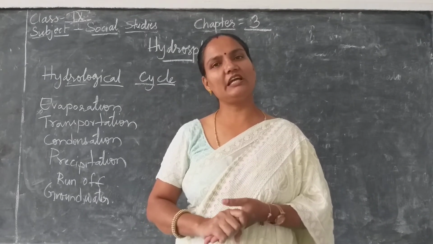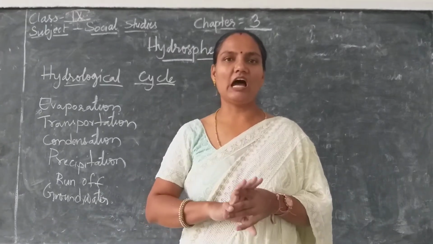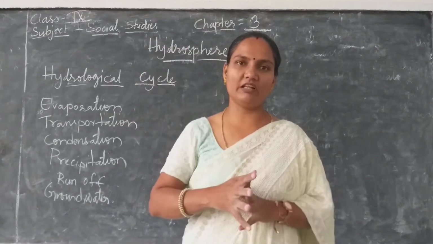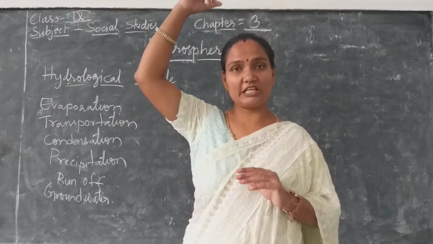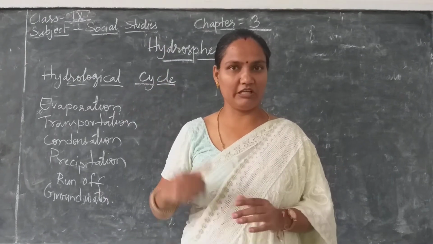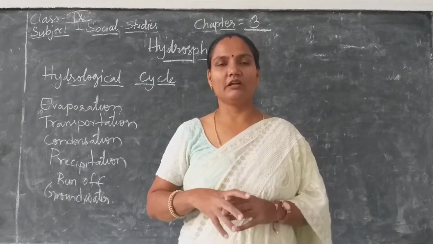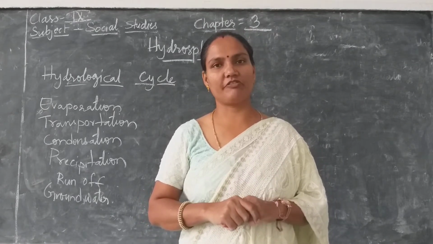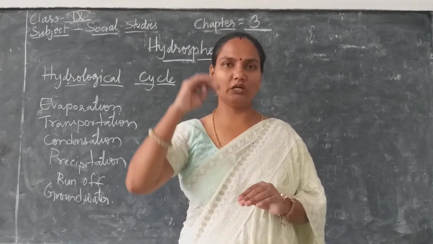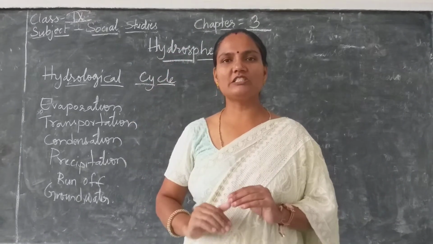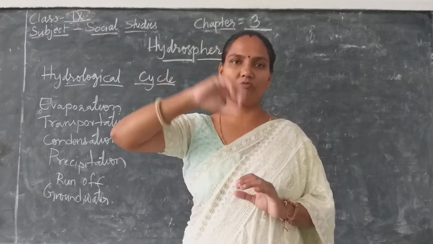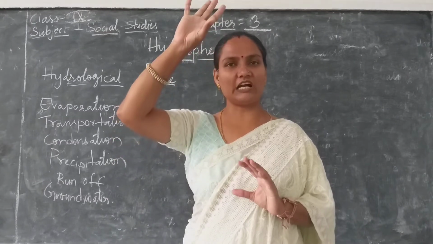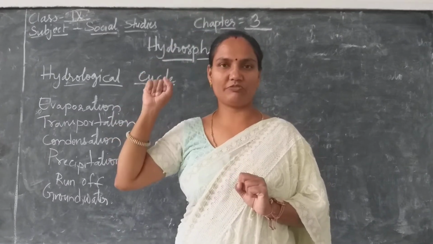In the previous class you studied that the temperature on the earth's surface is high compared to the hilly regions. So the winds with this low pressure start rising high up in the atmosphere.